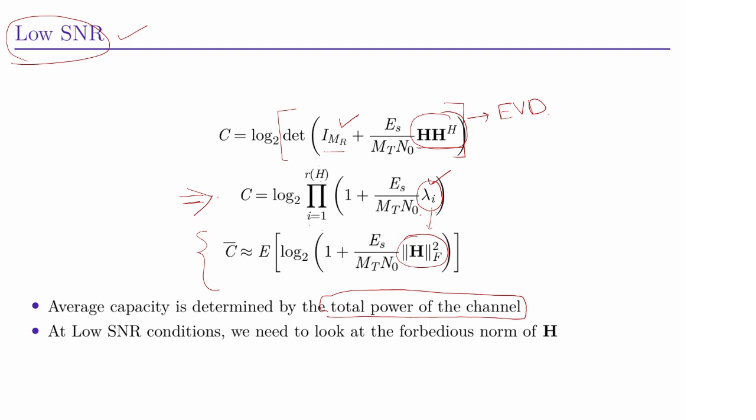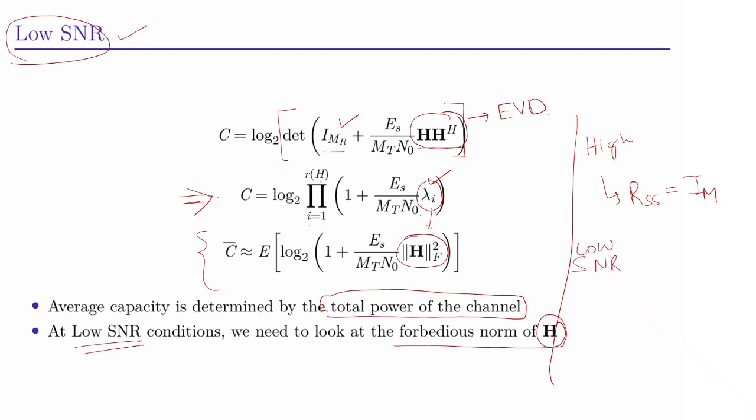So at low SNR conditions we need to look at the Frobenius norm of H. If we compare high SNR and low SNR: in high SNR scenarios, we take Rss equal to I_M, so power across all the symbols is the same. In low SNR scenarios, for capacity, we will look at the Frobenius norm of H.